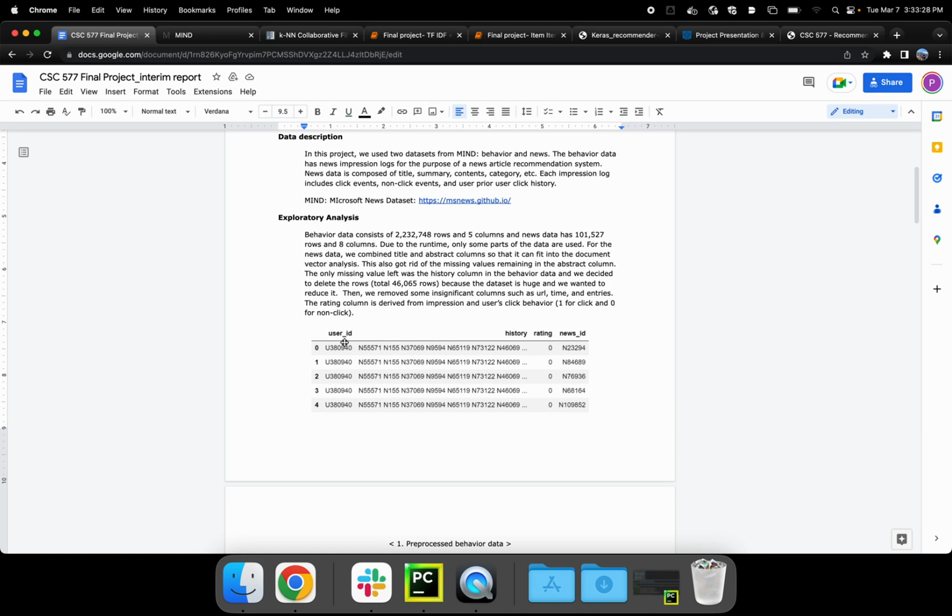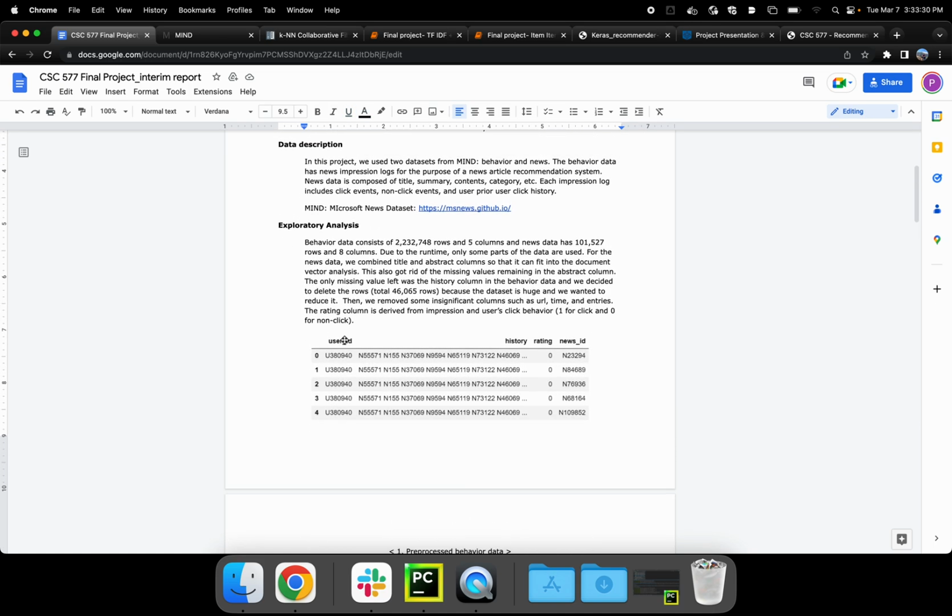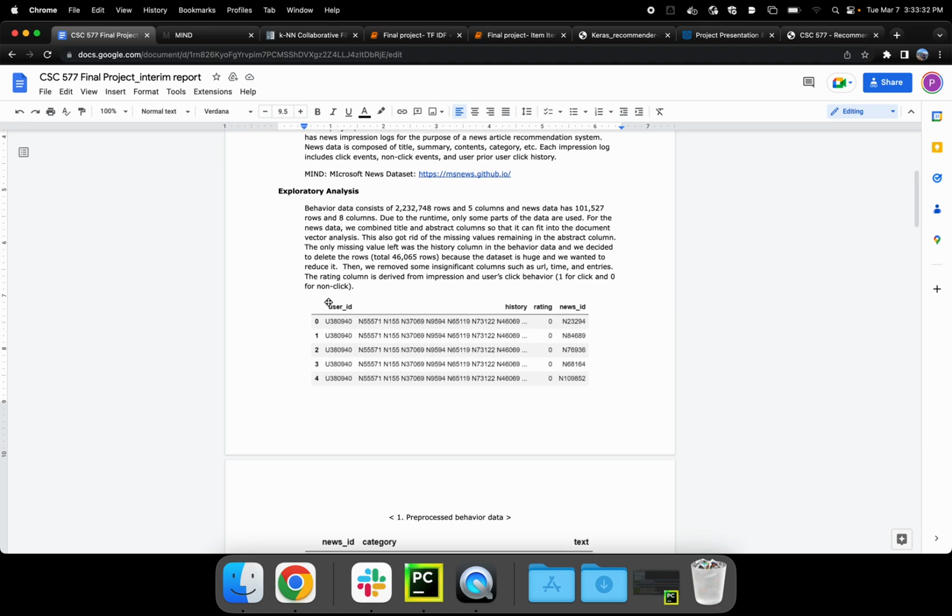In terms of our actual data and what it looks like, we have, for every impression on a news article, let's say at the point of you visiting a certain website owned by Microsoft, like MSNBC or something like that, the news ID represents the article that is shown on a certain page.